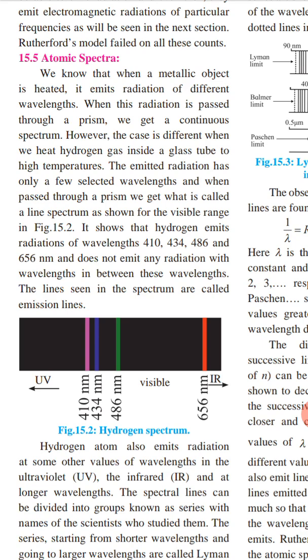As shown, for the visible range, hydrogen emits radiation at wavelengths of 410 nanometer, 434 nanometer, 486 nanometer and 656 nanometer, and does not emit any radiation with wavelengths in between these. So these lines seen in the spectrum are called emission lines. This is the hydrogen spectrum in which you are able to see only four kinds of radiation with different wavelengths.